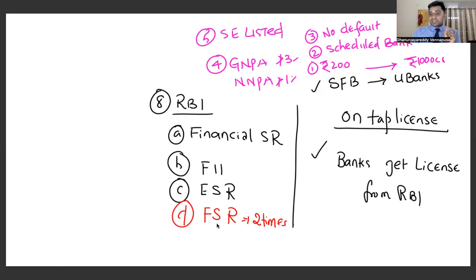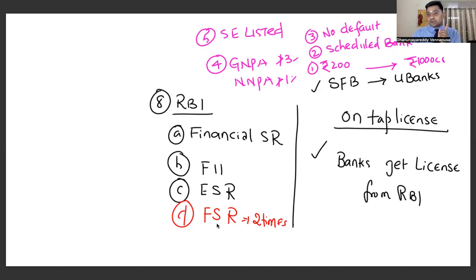So a small finance bank should be a scheduled bank, and it should have a minimum capital of 1000 crores. The moment it is a scheduled bank, it will have no default history. The fourth condition that it has to fulfill is that it should have not more than 3% of gross NPAs and not more than 1% of net NPAs.